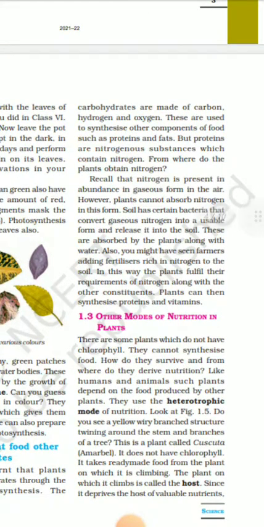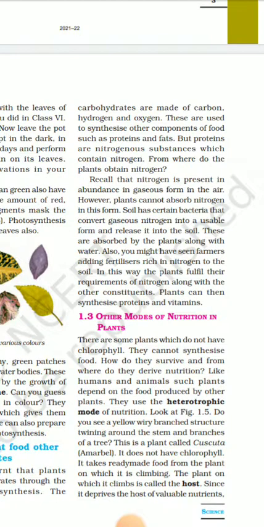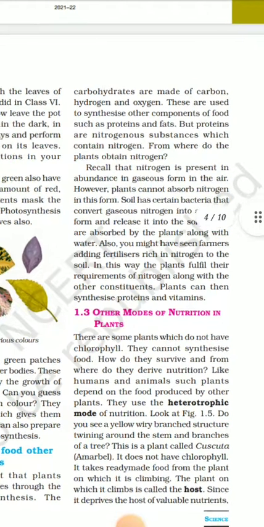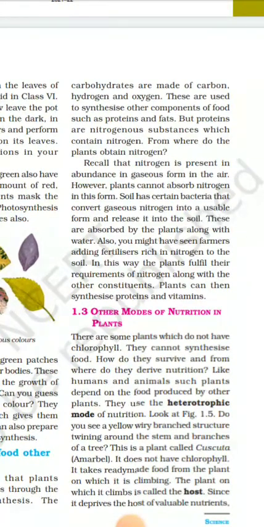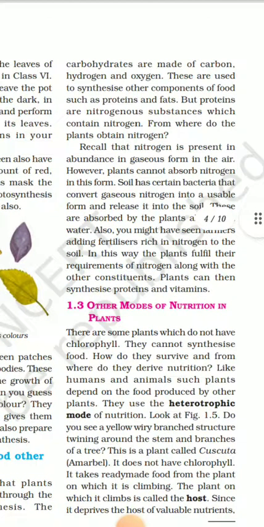which contain nitrogen. From where do the plants obtain nitrogen? Recall that nitrogen is present in abundance in gaseous form in the air. However, plants cannot absorb nitrogen in this form, so soil has certain bacteria that convert gaseous nitrogen into usable form and release it into the soil.